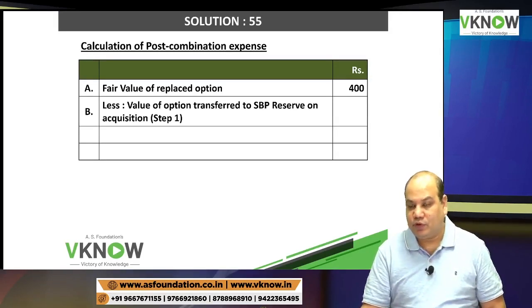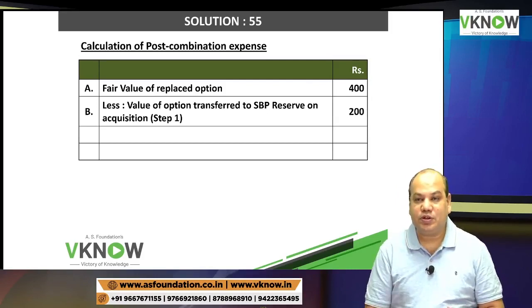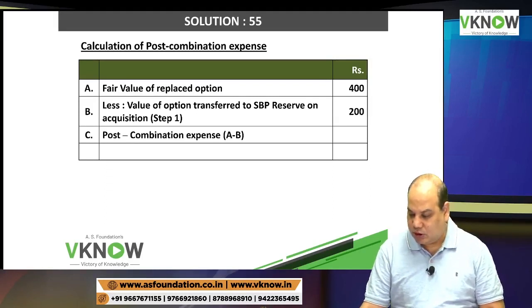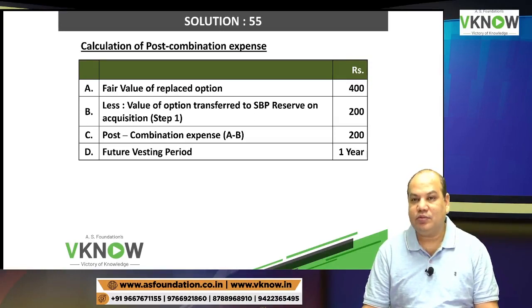But out of that 400, 200 is already recognized as part of purchase consideration at the time of business combination, so write down value of option transferred to SBP reserve on acquisition. Therefore, post combination expense 200, and this will be transferred to P&L account over the remaining vesting period, which is 1 year.